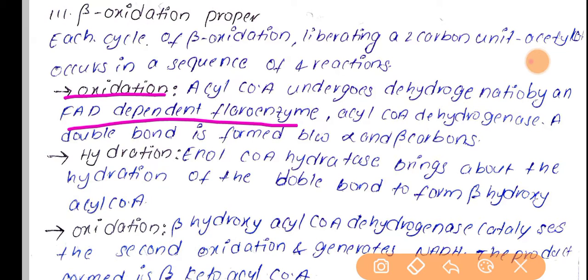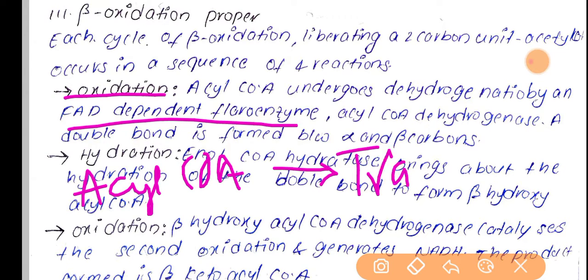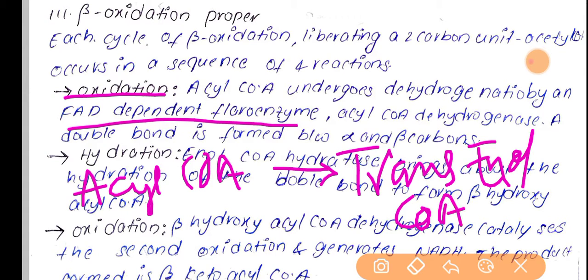So here what happens, acyl CoA is converted into trans-enoyl CoA, and here the enzyme is acyl CoA dehydrogenase.